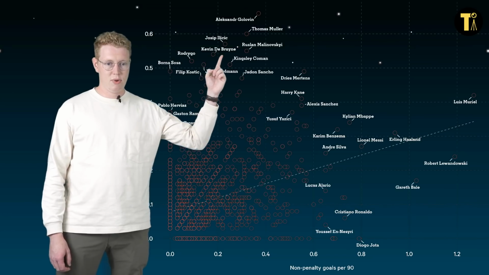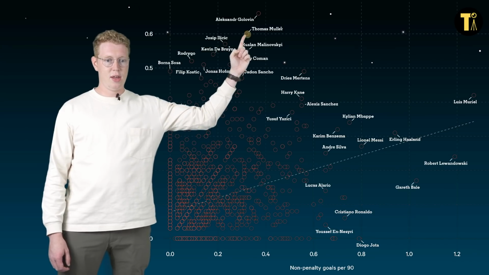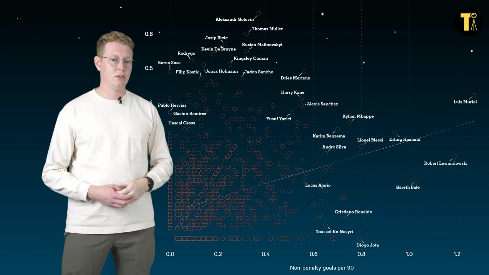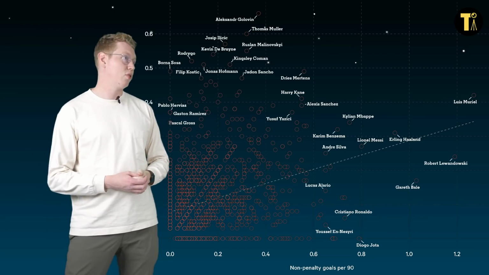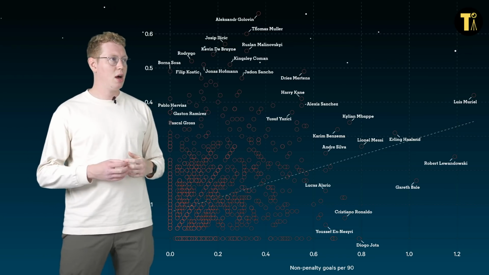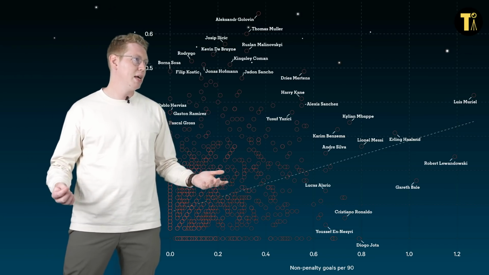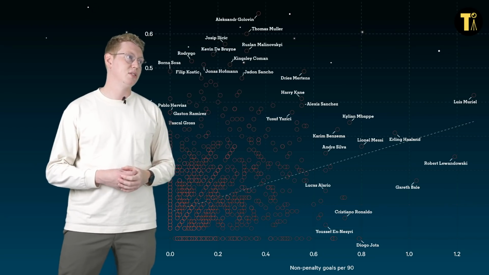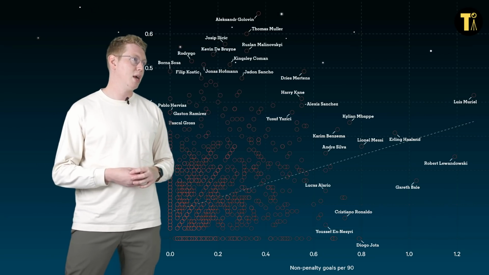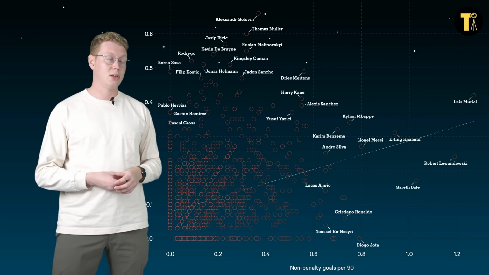Where's Thomas Muller? Is he in here? Thomas Muller is around here. He's right there. And he is a man who had 18 assists last year, 11 goals. Probably a bit of a bounce back of form for Muller, really. We've not seen too much of him in recent seasons putting up numbers that good. But really a great assist season from him. 18 assists? 18 assists. That's a lot of assists.